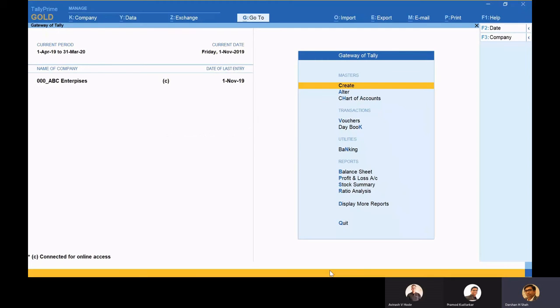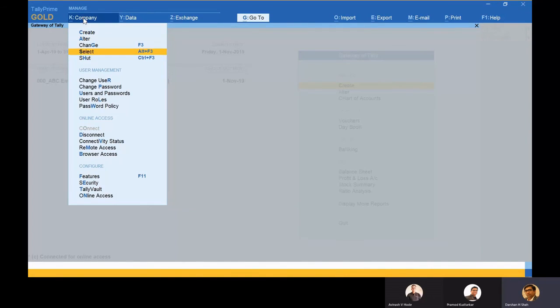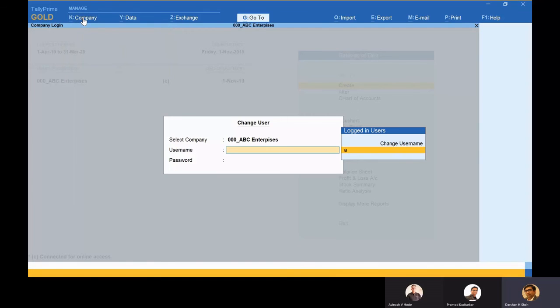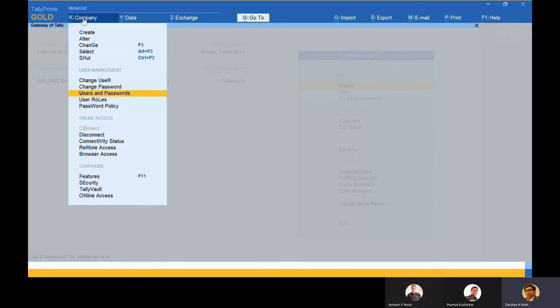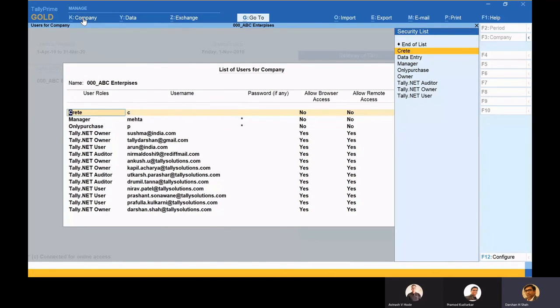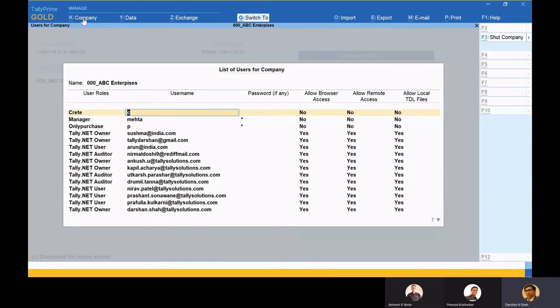In Tally, you can get in touch with your partner also for this. Let's say if I go into this company and create a username over here, and let's say a username and password. Here I can just go and put the